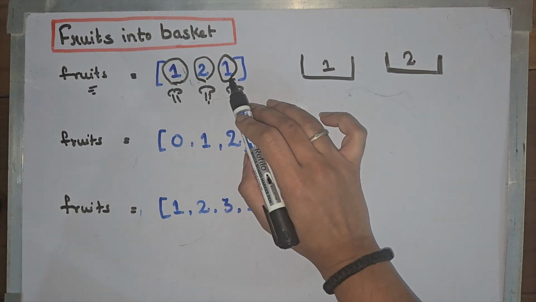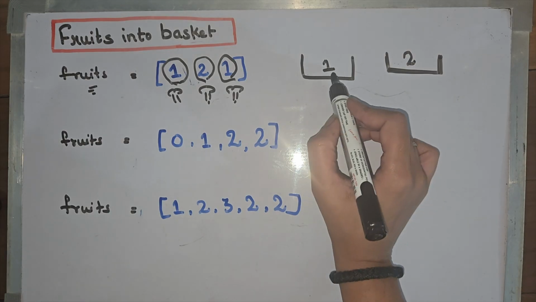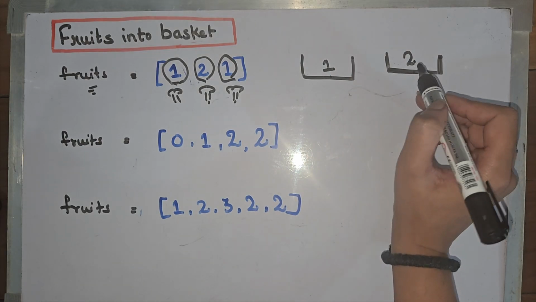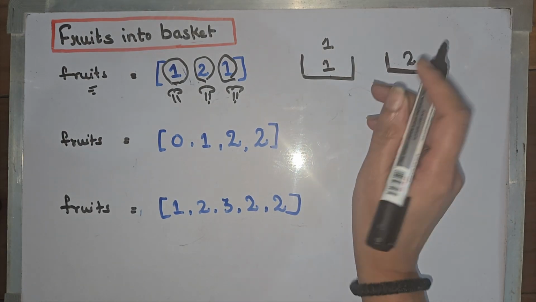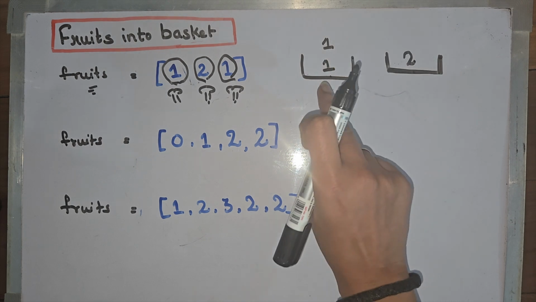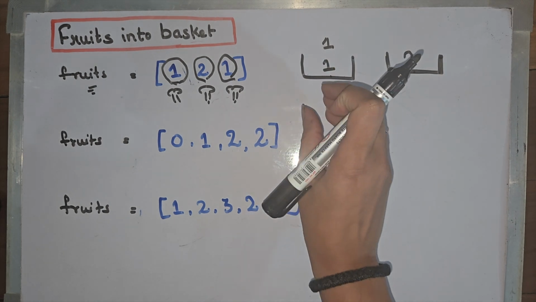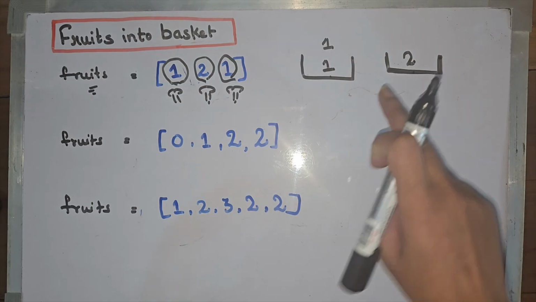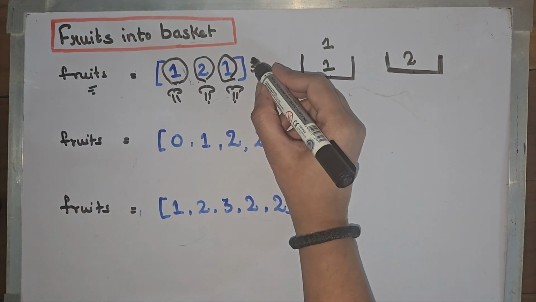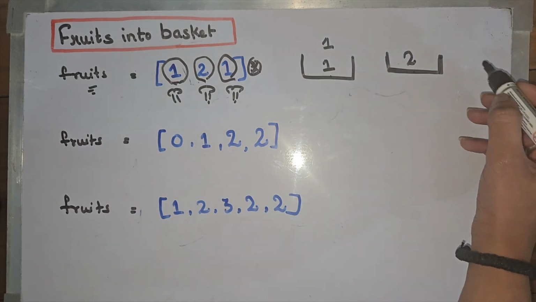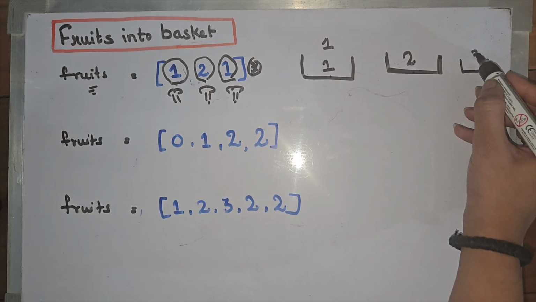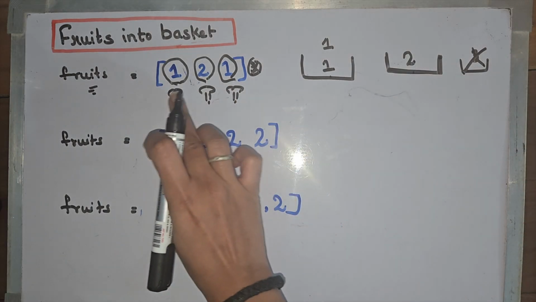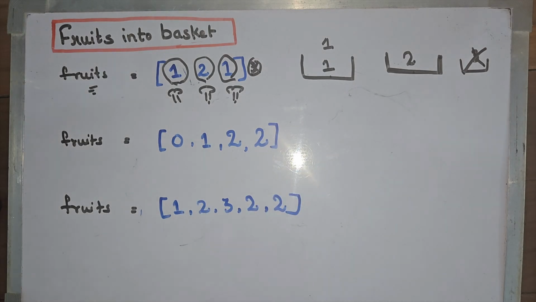And now if you pick this fruit, it can go to this basket only, it will not go to this basket because it is 1. So same type of fruits in one basket and a different type of fruit in the other basket. If there would be a 3, we cannot pick that because we don't have a third basket for 3. We can only pick 2 types of fruits.